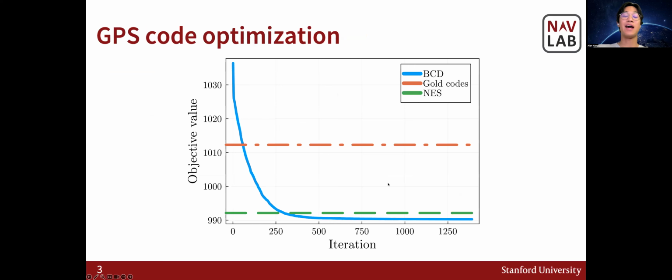We found that our method outperformed gold codes and a natural evolution strategy, or NES, after just a few hundred iterations. We also explored different choices of objective function that assign different weighting to autocorrelation and cross-correlation values, as well as balance constraints to keep the number of positive and negative entries in each code equal or at least nearly equal. Because our approach requires almost no tuning to work well, designers can devote their effort to defining and exploring different objectives and constraints rather than on performing the optimization itself.